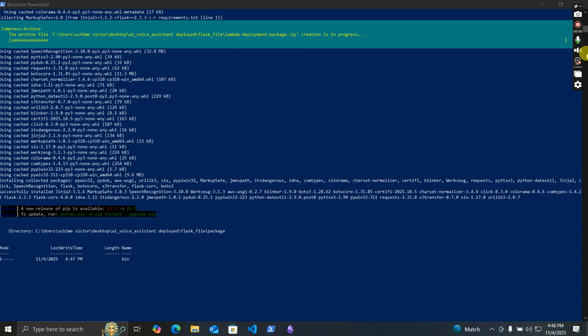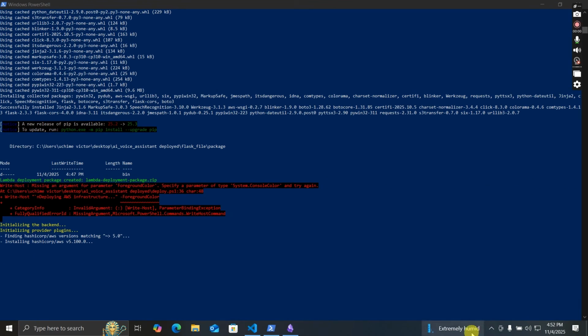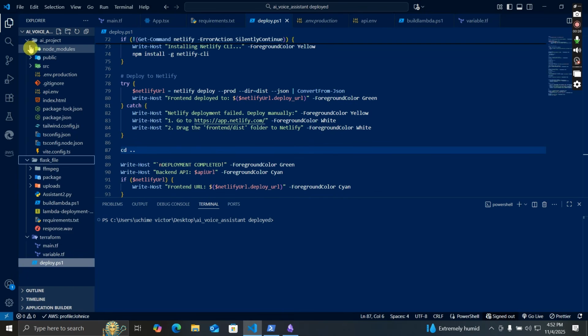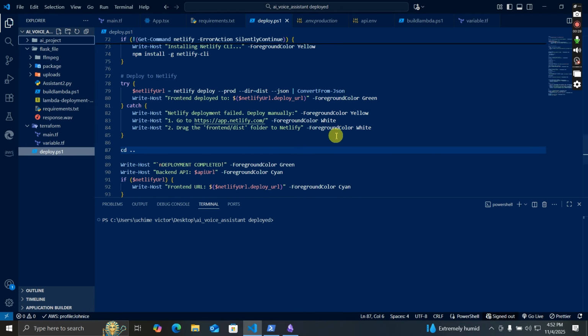Okay. Let me pause it again. Okay, so as it says here, it's done creating the lambda.zip. Now we see an error here. I think I made a mistake in writing the code for the color. This foreground color, I think it says specify a parameter of a type of System.ConsoleColor and try again. So probably it is not really going to affect our code. It's a color error. It shouldn't really affect our code.